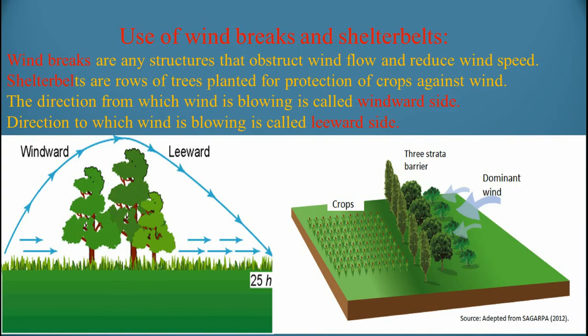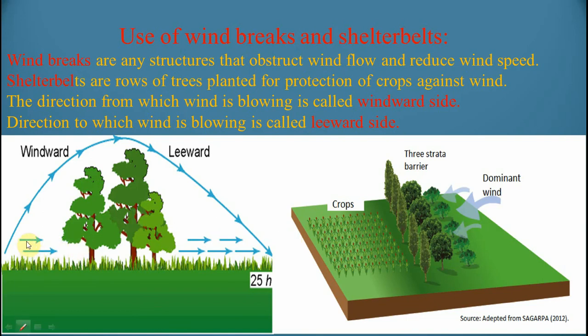Use of windbreaks and shelterbelts. Windbreaks are any structures that obstruct wind flow and reduce wind speed. Shelterbelts are rows of trees planted for protection of crops against wind. See friends, these are the windbreaks which break the wind. See, the wind is going here.